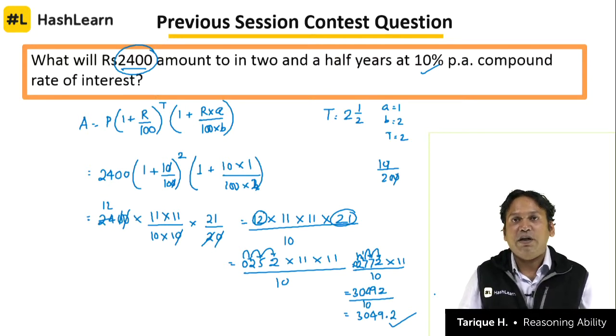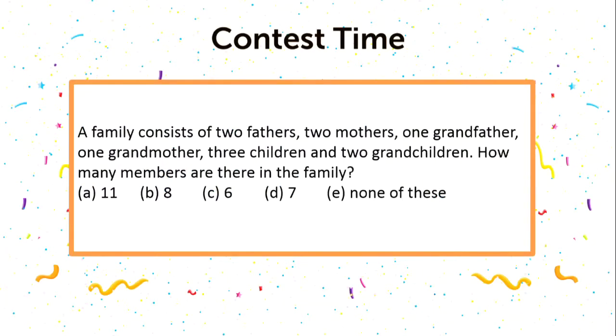Now is the time for the contest question for today's session of reasoning. A family consists of 2 fathers, 2 mothers, 1 grandfather, 1 grandmother, 3 children and 2 grandchildren.